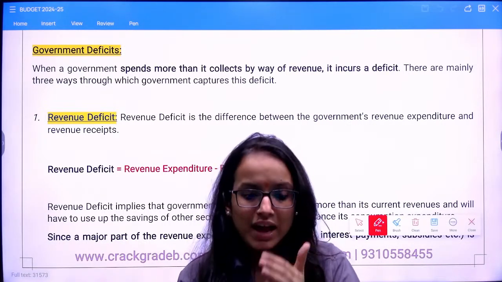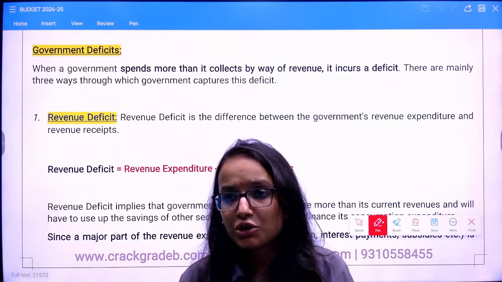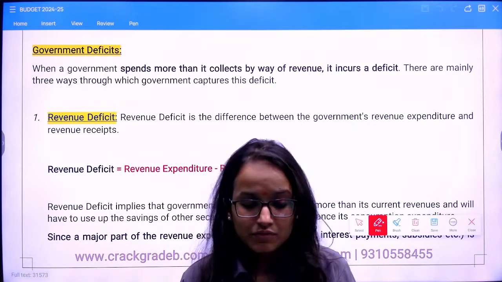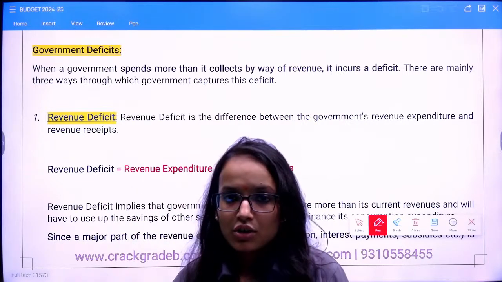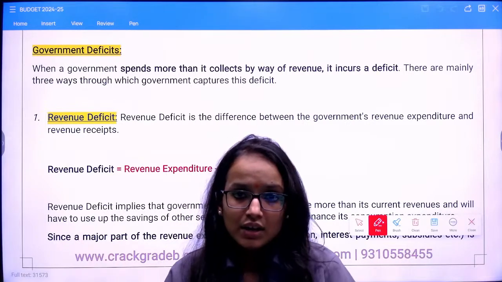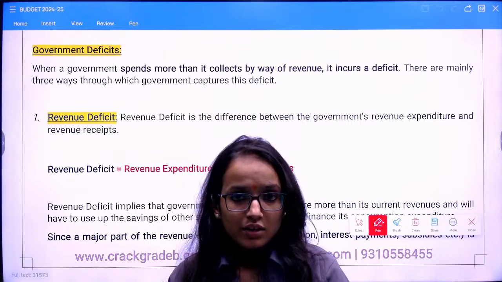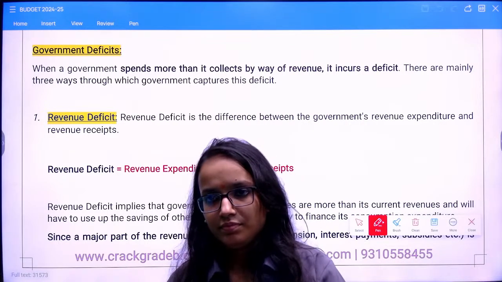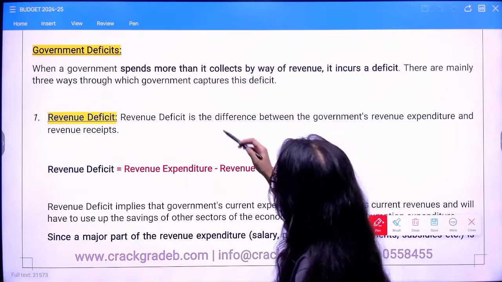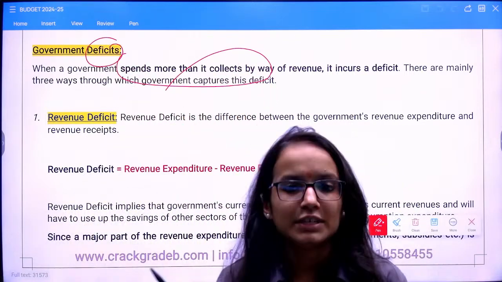Although we need to keep a check on them. Why? Because any deficit which crosses its limits, or whatever is given under the FRBM Act as a desirable limit, is harmful for the economy in the longer run. It can impact your trade relations and even your BOP. So you have government deficits when your expenditure is more than your receipts.